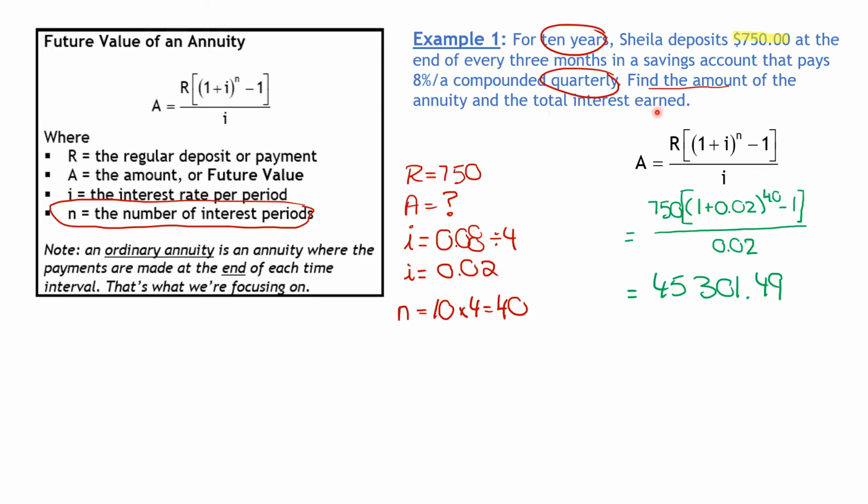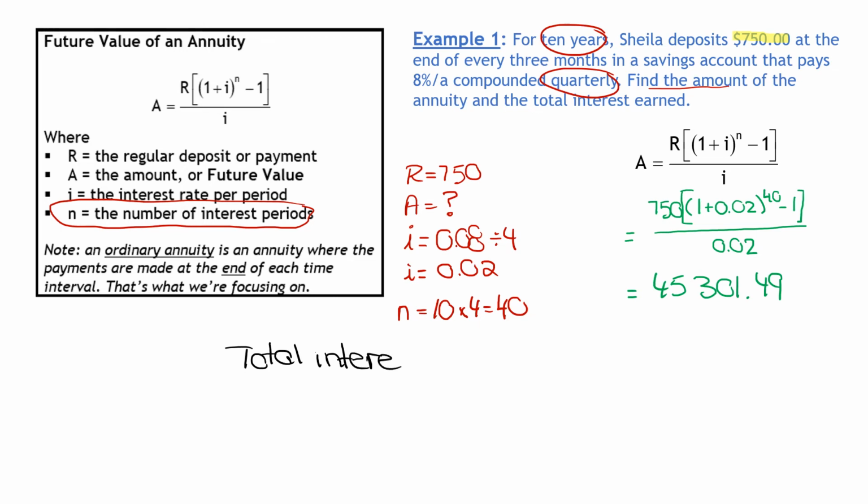And the total interest earned. So that's not all interest. She put in $750 over and over again, right? She put $750 in every 3 months for 10 years. So most of that's her own money anyway. She hasn't earned interest on it. This is the important part that everybody wants to know. How much money did I make? I already know how much I put in, but I want to know how much money I made. So how do we figure that out? The total interest earned.